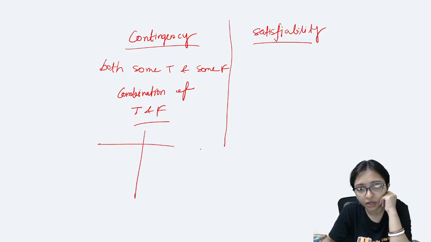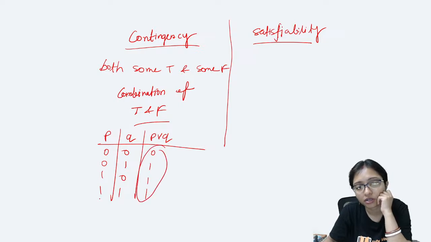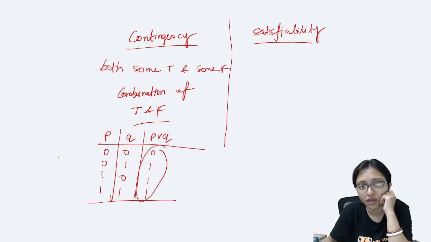So whenever you take P and Q, 0 0, 0 1, 1 0, 1 1, then in P or Q, what do you get? This is 0, other than that all are 1. So is it a contingency or not? Yes, this is a contingency, right?